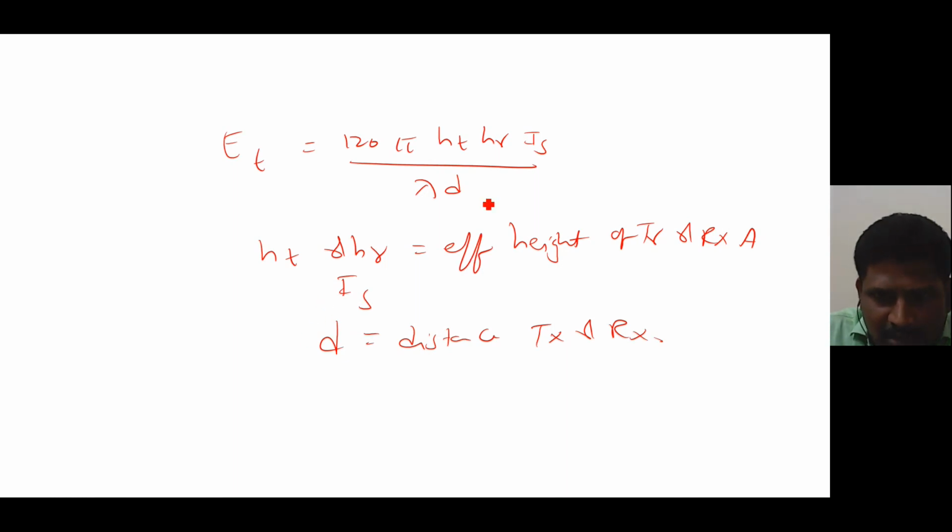So as distance increases, the electrical field decreases. This is the electrical field equation of the ground wave given by Maxwell's equation.